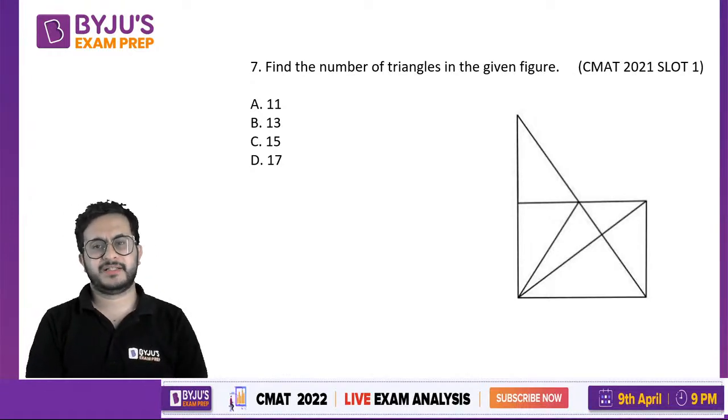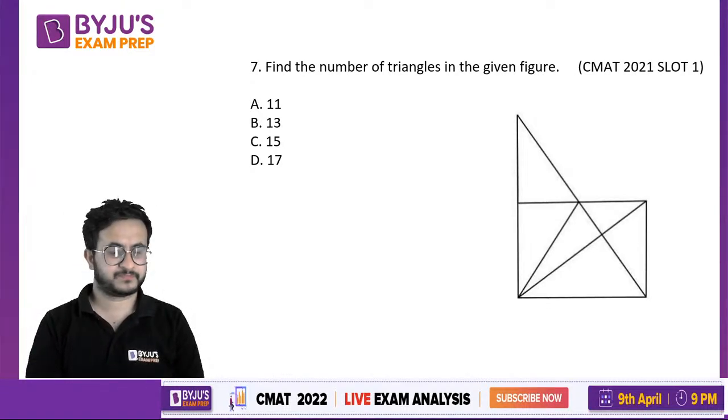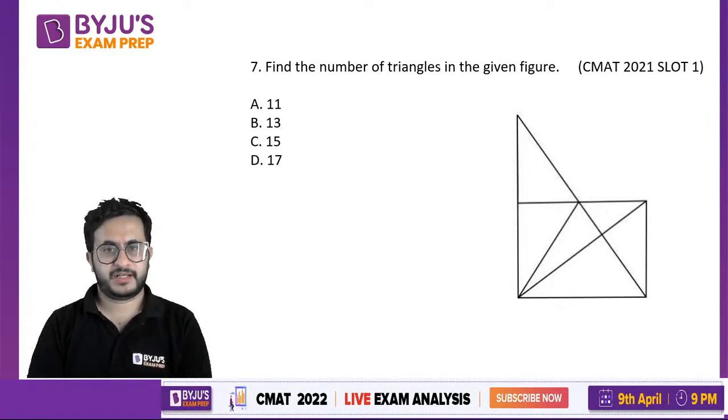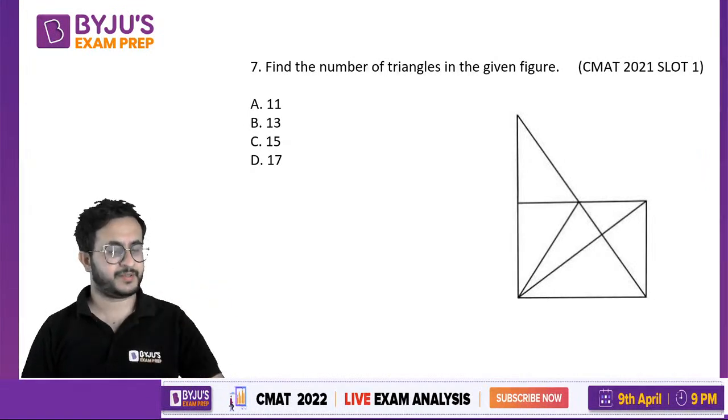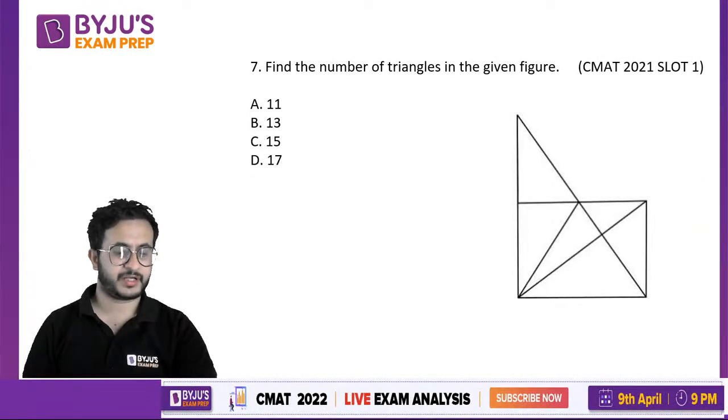Find the number of triangles in the given figure. 11, 13, 15 or 17. Now I would recommend to solve this question in the end or skip the question. Either you should not do these questions or you should do them at the end.